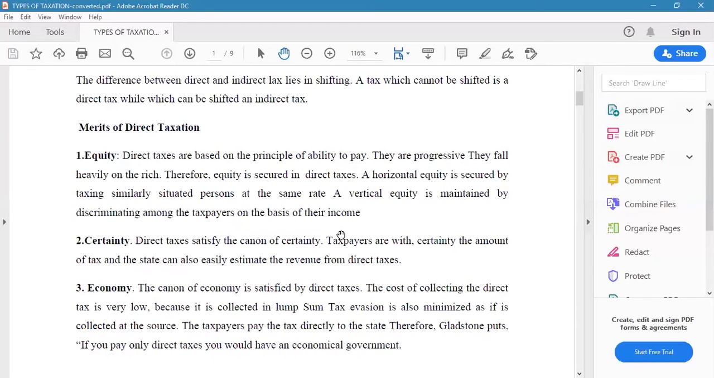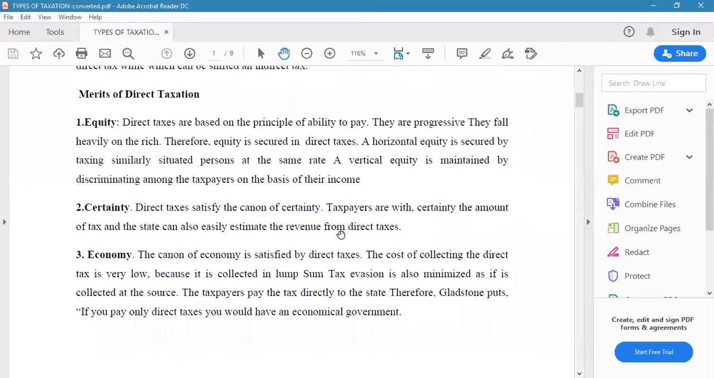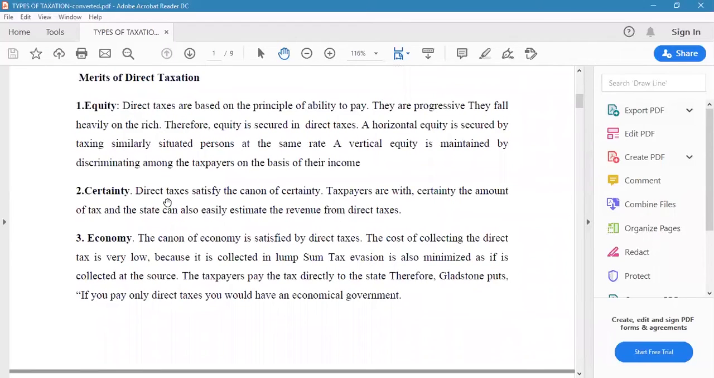Okay, the next one is the certainty. Direct taxes satisfy the canon of certainty. Certainty denotes taxpayers are certain how much amount they are going to pay. That is, here it says the amount of the tax, and the state can also easily estimate the revenue from direct taxes. You see, if a person is going to pay income tax, he knows how much income tax he is going to pay, so he is very certain about his payment. So this canon of certainty is fulfilled in the case of income tax, that is a direct tax.